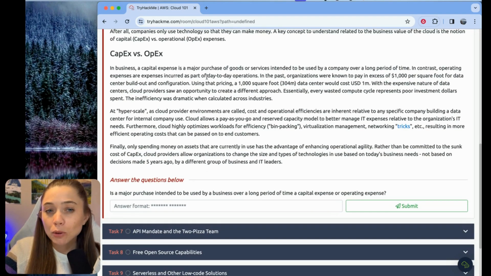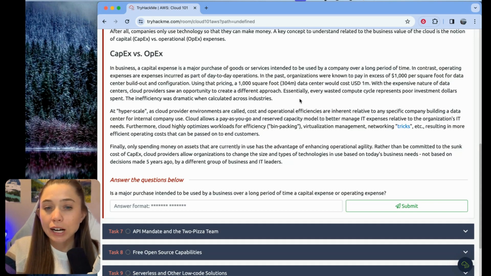In business, a capital expense is a major purchase of goods or services intended to be used by a company over a long period of time. In contrast, operating expenses are expenses incurred as part of day to day operations. In the past, organizations were known to pay in excess of $1,000 per square foot for data center build out and configuration. Using that pricing, a 1,000 square foot data center would cost about 1 million US dollars.